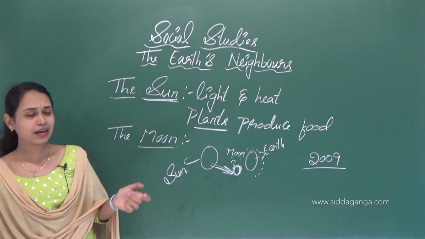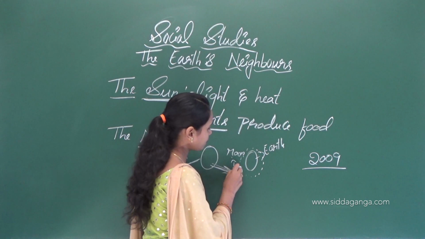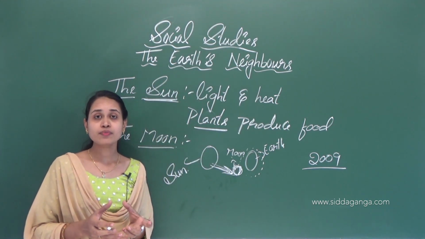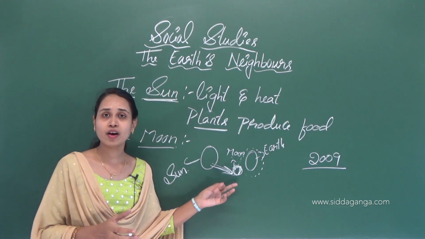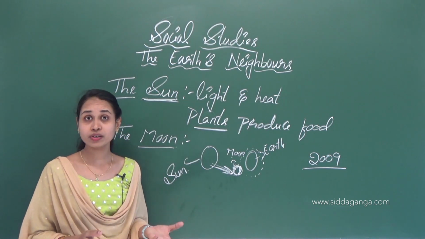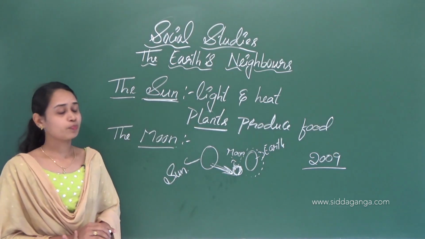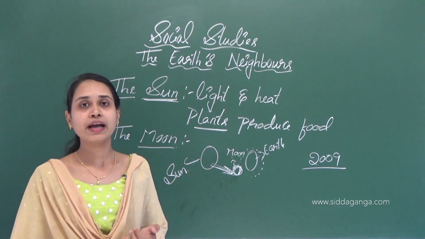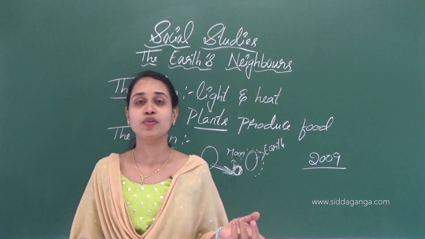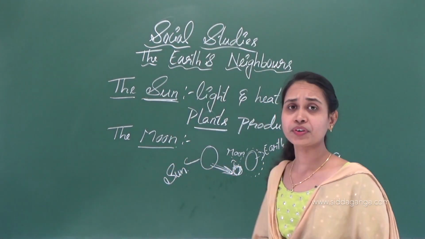But there is no air on the moon. Water is there, but air is not there. Air is very important to us. Water and air are both very important. So water is there but air is not there, and that's why life is not possible on the moon, okay?